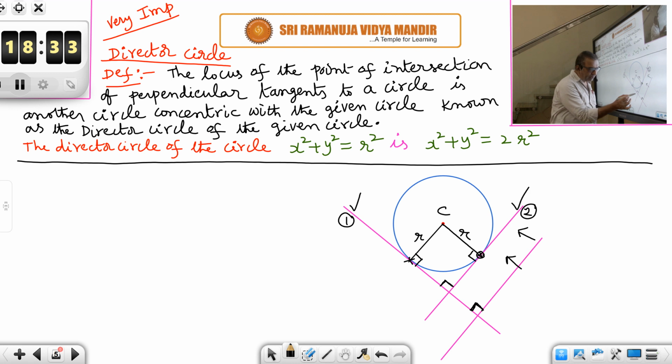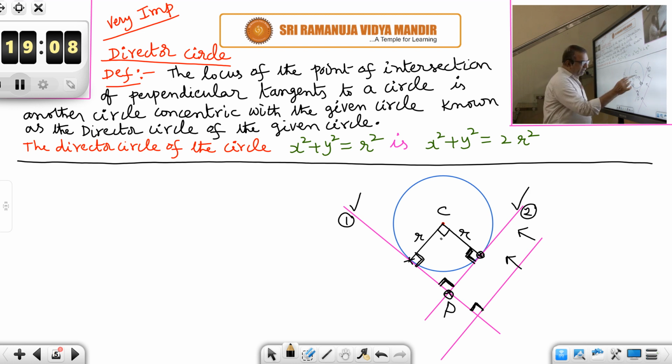We want the locus of their point of intersection. The point of intersection is here. We want the locus of the point P. How is the point P located with respect to the circle? Let us see. This angle is 90 degrees because it is between radius and tangent. This angle is also 90 degrees between radius and tangent. These are perpendicular tangents, so this is 90 degrees. So the remaining angle also will become 90 degrees in a quadrilateral. If three angles are 90, the fourth angle also will be 90. Therefore, it is a rectangle.